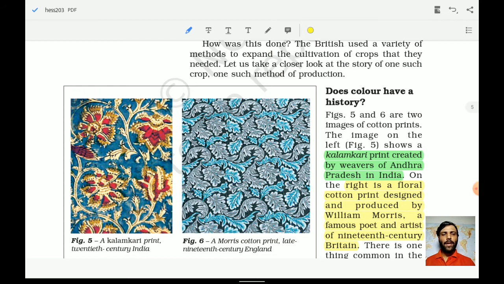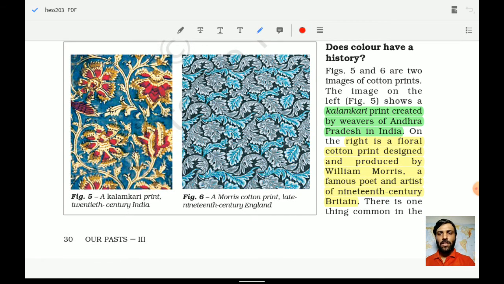Now two different images have been shown on the left hand side. One, a Kalamkari print of 20th century India, and a Morris cotton print. There was an artist with the name of Morris, so his print has been shown.